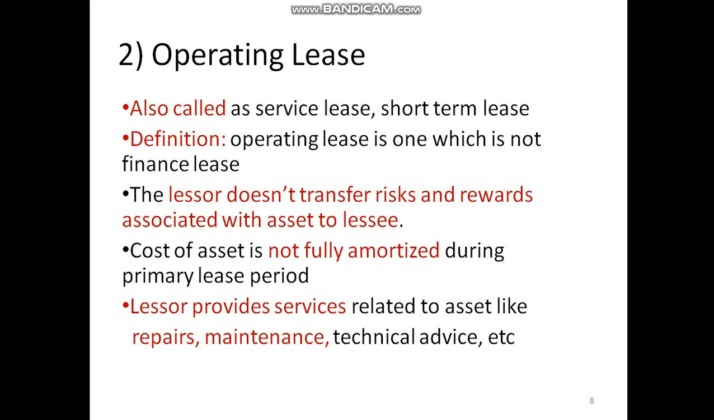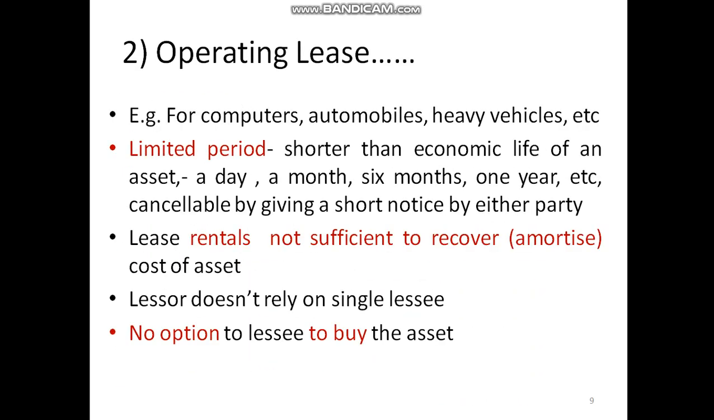The cost of the asset is not fully amortized during the lease period because this lease period is very short. That's why the lessor cannot recover the entire investment made in the leased asset. Here the lessee is not going to bear the expenses. The lessor is going to bear the expenses of repairs, maintenance, and technical advice related to the asset. An operating lease agreement is generally entered for computers, automobiles, and heavy vehicles. These are the examples of the equipment or assets for which operating lease is entered.